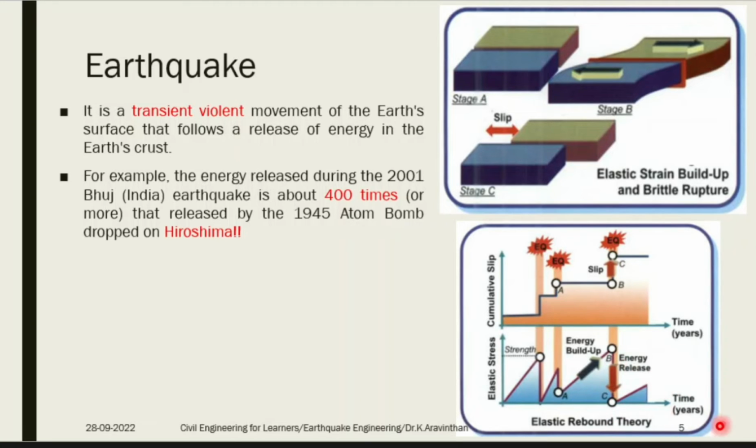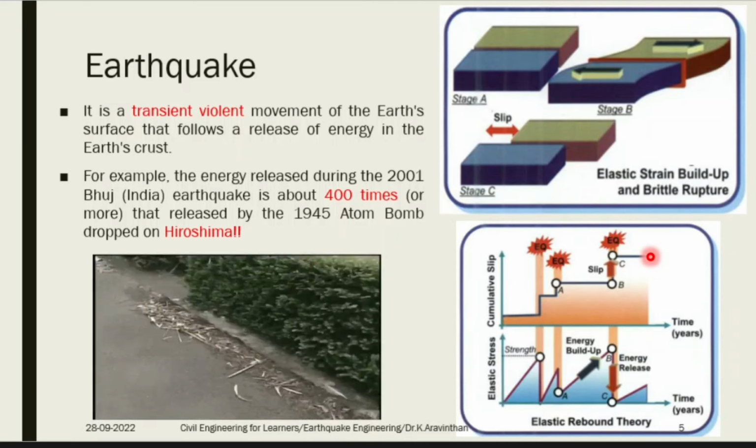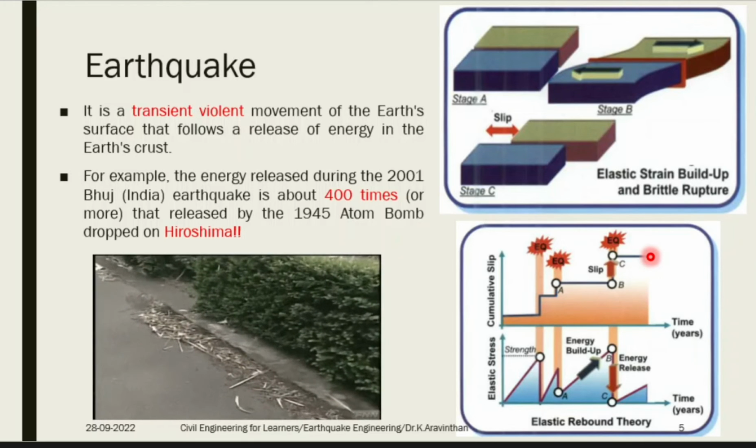This is in terms of time in years, and each and every time an earthquake occurs, you will have a cumulative slip. The place where you are standing today will not be the same land. The land will change to some other place over the years. If you look at 50 years, the place where you are standing in the fault zone might change to a different part. So this is the cumulative effect of an earthquake. From zero, after 4 earthquakes, the land will be disrupted. You can see an example here of how the land is moving towards each other.